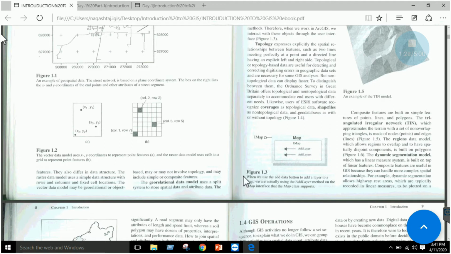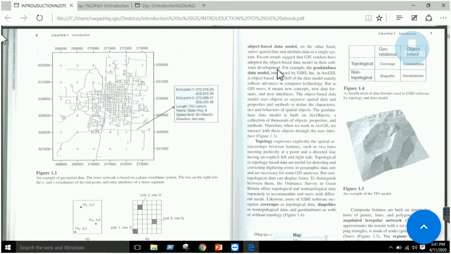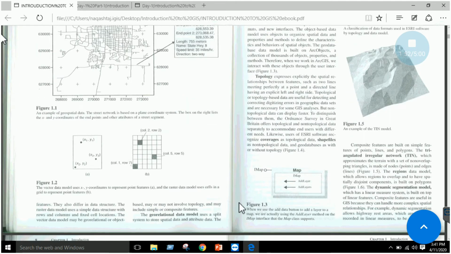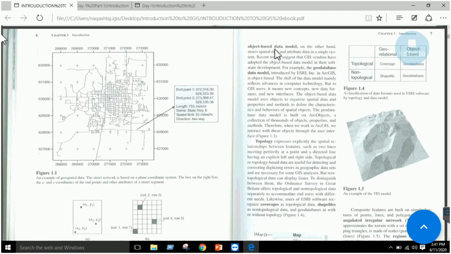So georelational, as the word says, is related to GIS or locational data. So you store your vector data and your raster data in some databases. In ArcMap we have a geodatabase in which we store different features, different objects, and we have the object based data model.